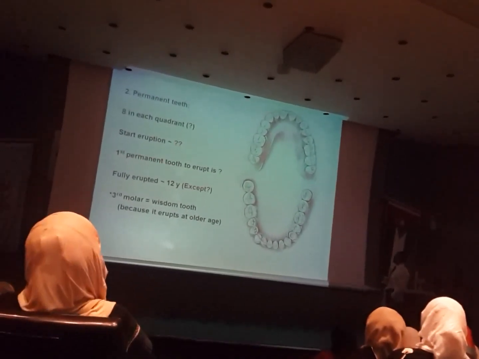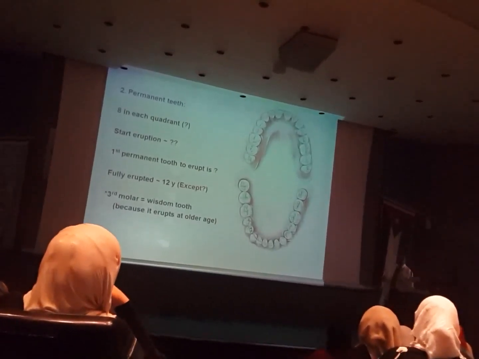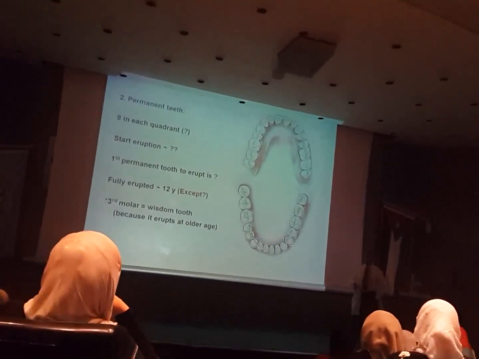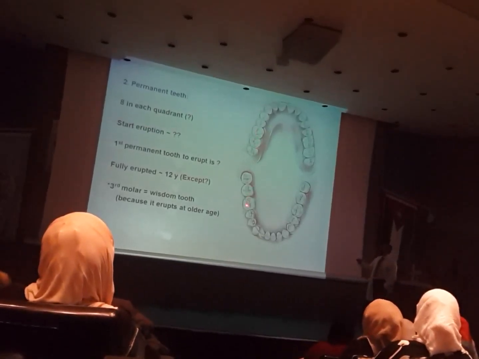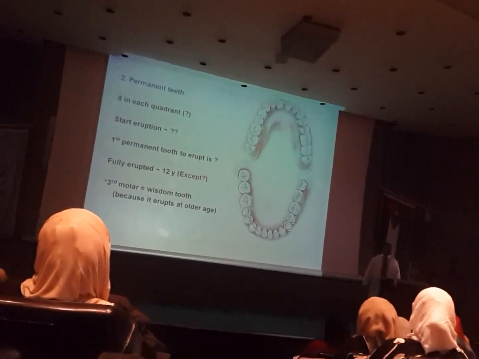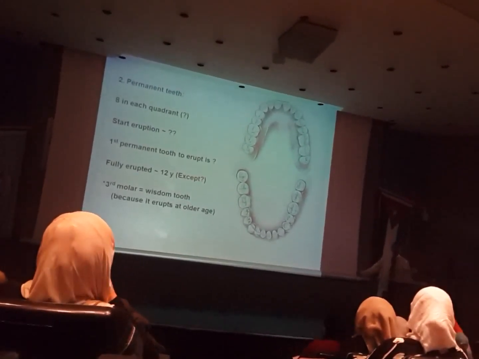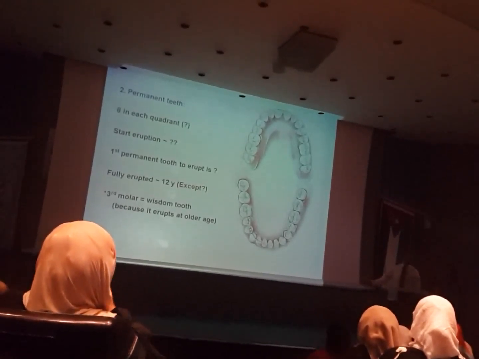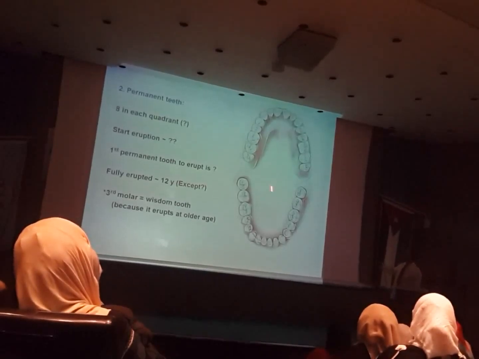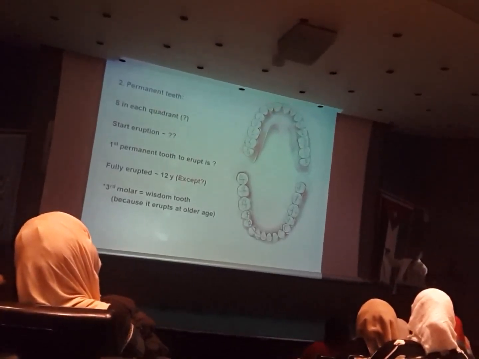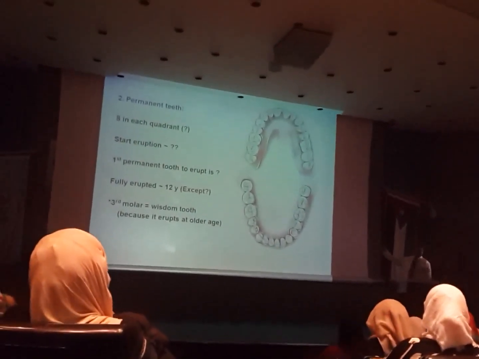The first permanent tooth to erupt is, who said first molar? Yes, it's the first molar. The first permanent tooth to erupt is the first molar, of course lower before the upper again. But why? There is no preceding deciduous tooth that would impede its growth. Because remember, before the permanent central incisor there is a primary central incisor. It has to shed, or its root has to resorb, before this one can erupt.